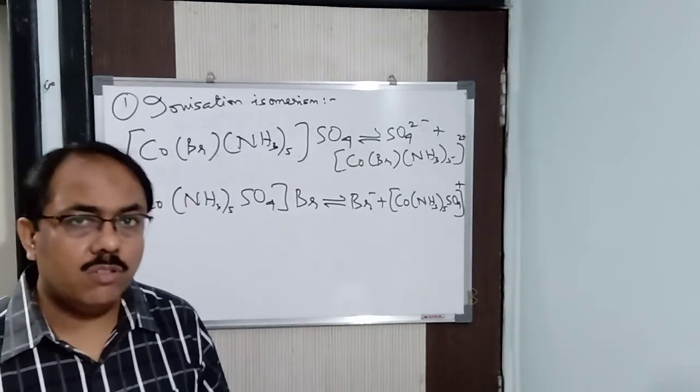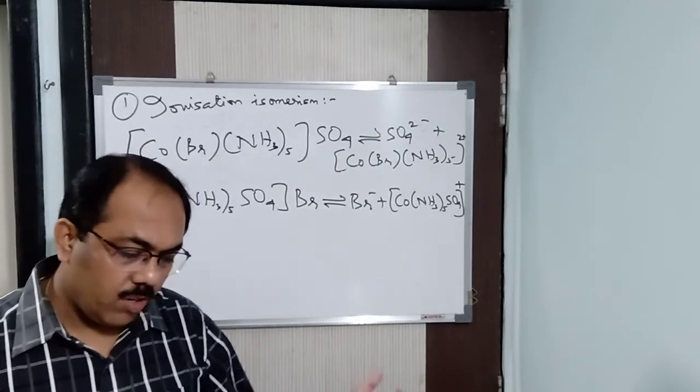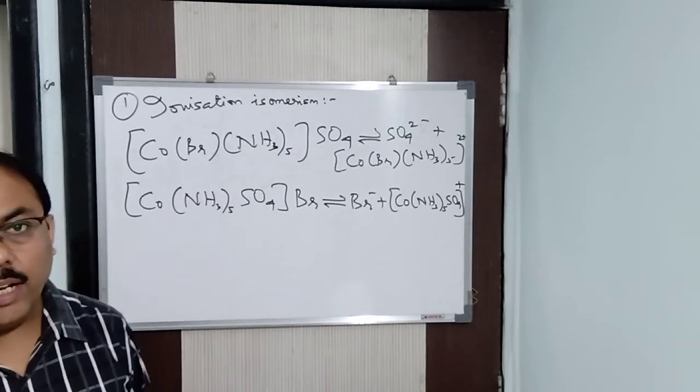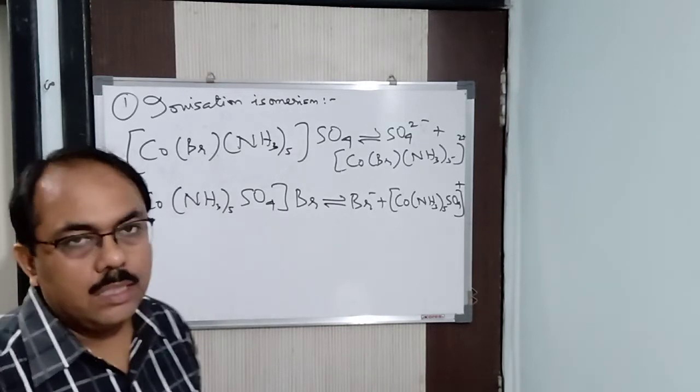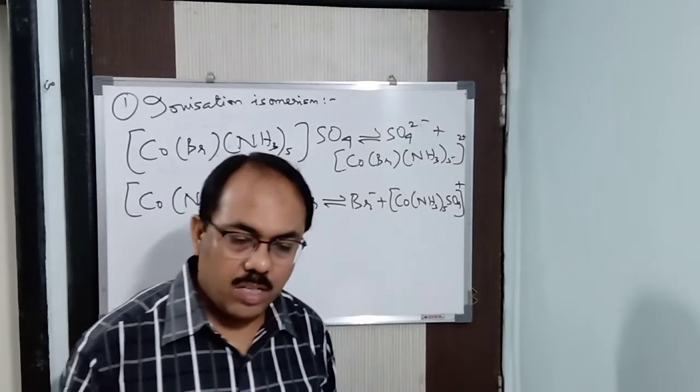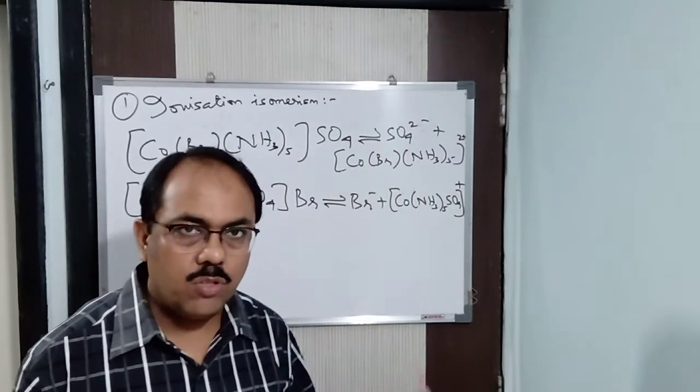So you can do with AgNO3 solution also. You can do with barium chloride solution also. It's up to you. Alright. So in this way, what you find is that these two tests clearly distinguish that it produces different ions in solution.